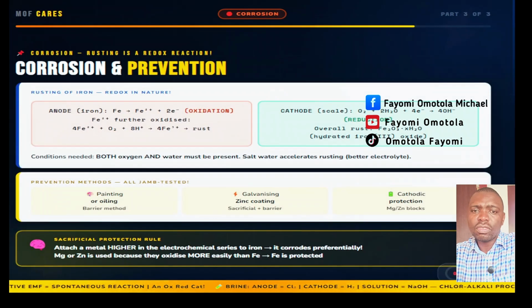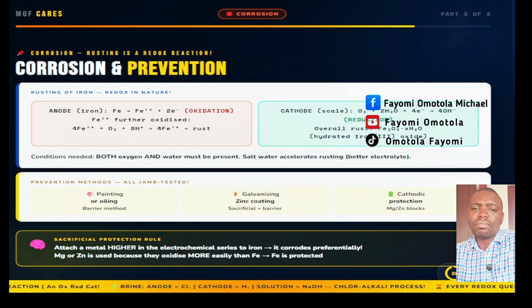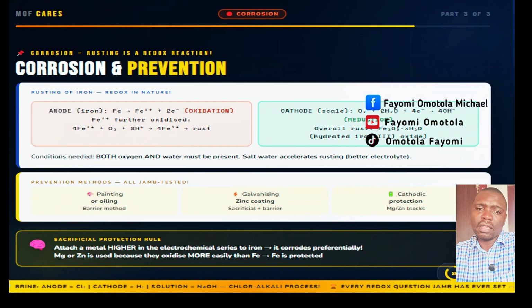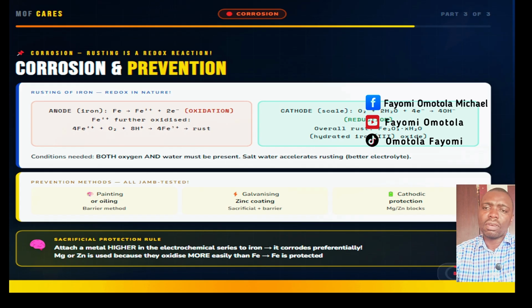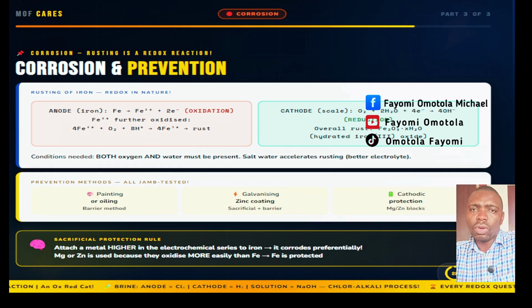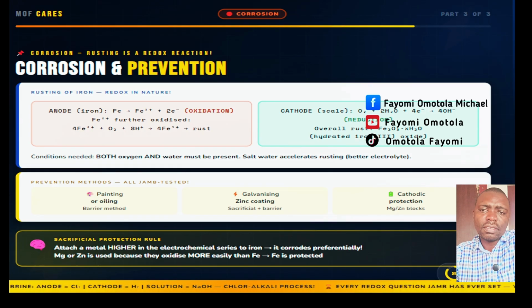Rusting is one of the most economically costly and environmentally important redox reactions on earth, and JAMB tests it in the context of electrochemistry. Rusting is an electrochemical process that happens when iron acts as both anode and cathode in the presence of water and oxygen. At the iron surface, the anode, iron atoms lose electrons and become iron 2 ions. Oxidation takes place there. These iron 2 ions are further oxidized to iron 3 ions.